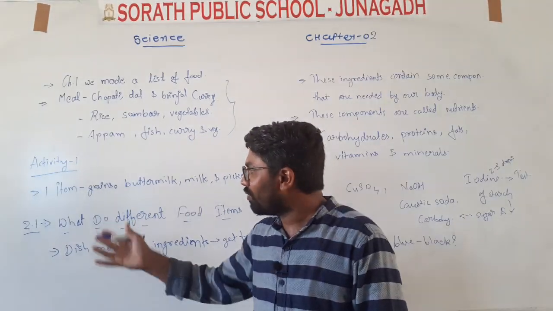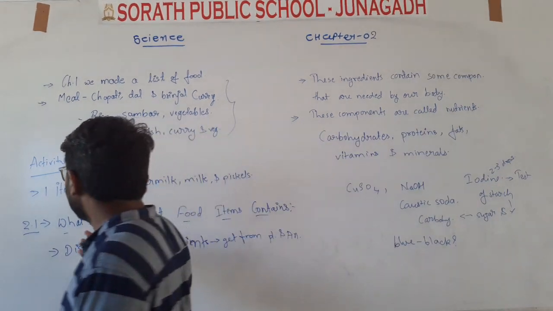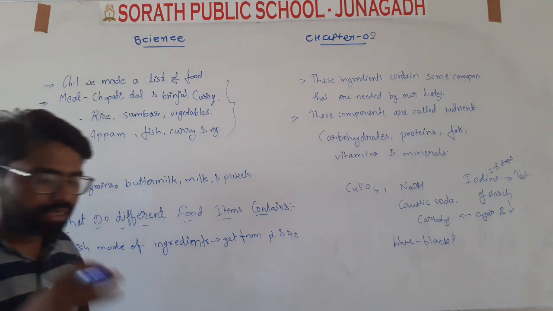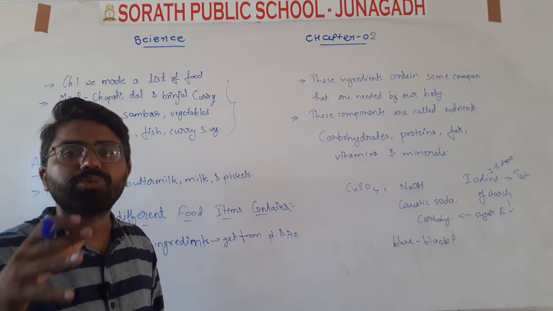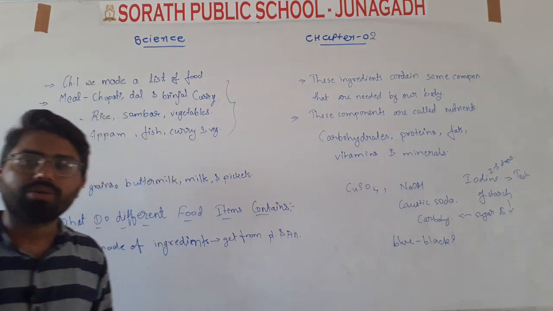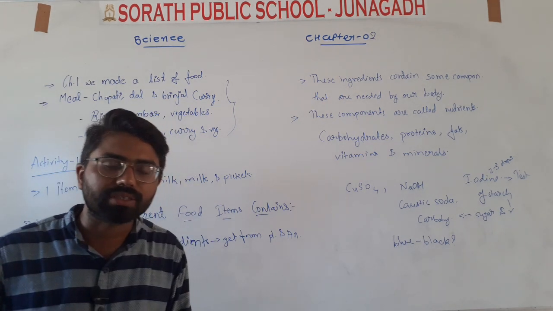Now after that we are seeing 2.1. What do different food items contain? Different foods all over India and all over the world contain different types of components. Today we are going to learn about those components in this chapter. Which components may they be? The dish is made up of ingredients obtained from plants and animals.